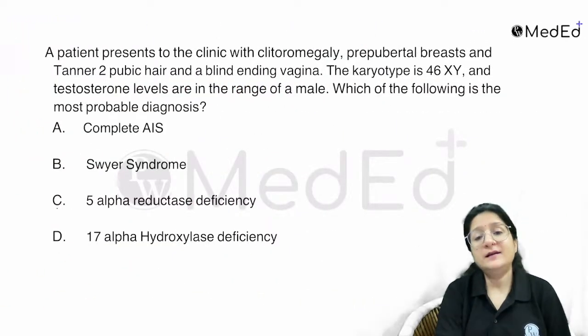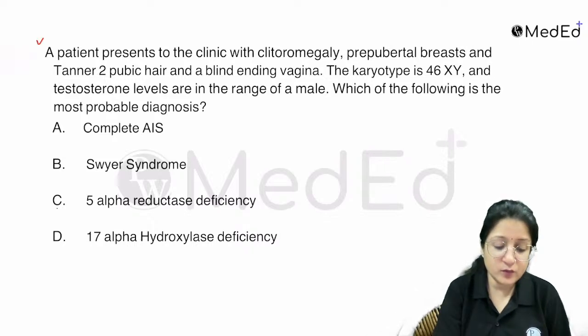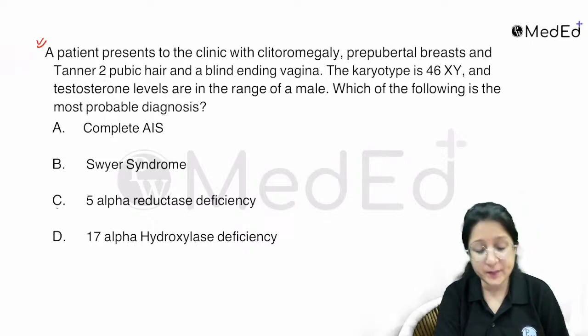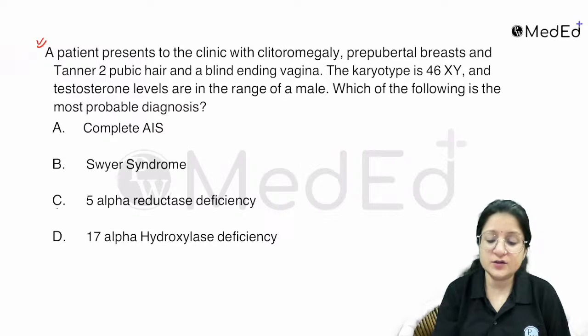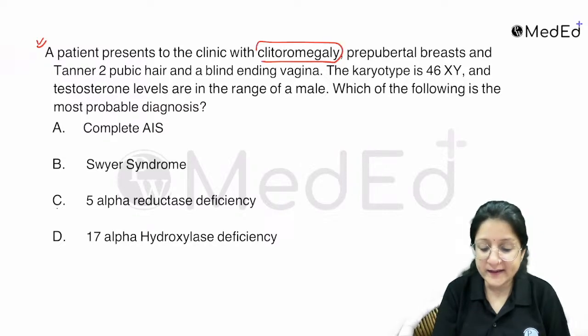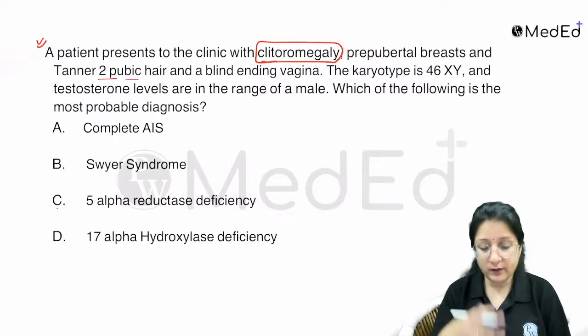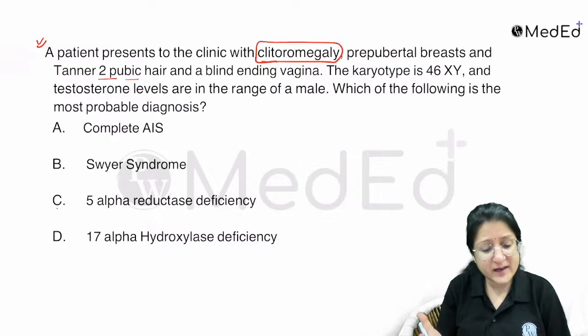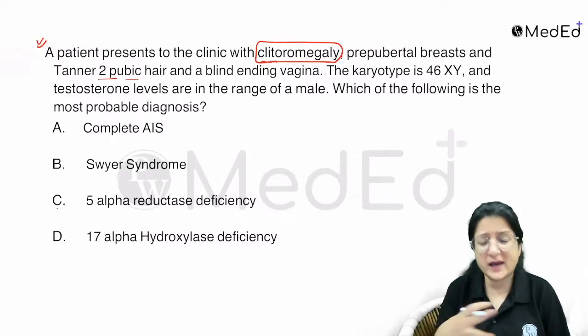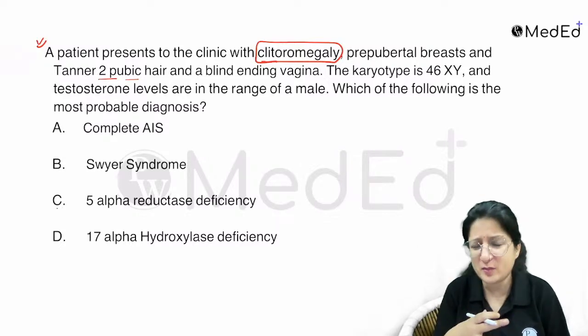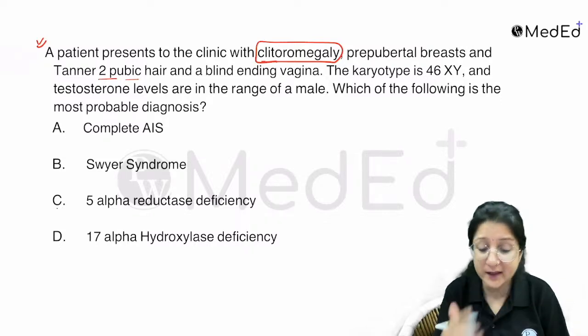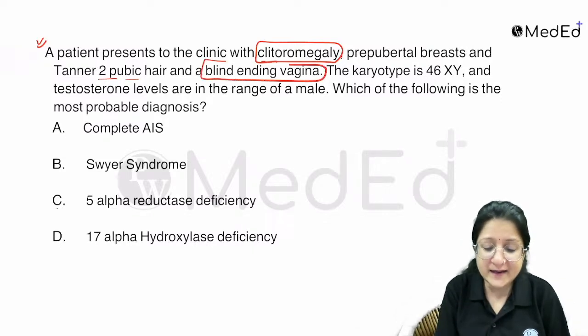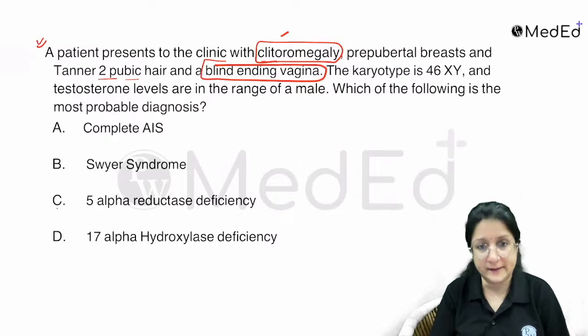Now let's have a look at the next question. This is from the most recent INICET paper. A patient presents to the clinic with clitoromegaly, prepubertal breasts, and Tanner stage 2 pubic hair, so pubic hair are also not developing properly. There is a blind ending vagina and clitoromegaly.